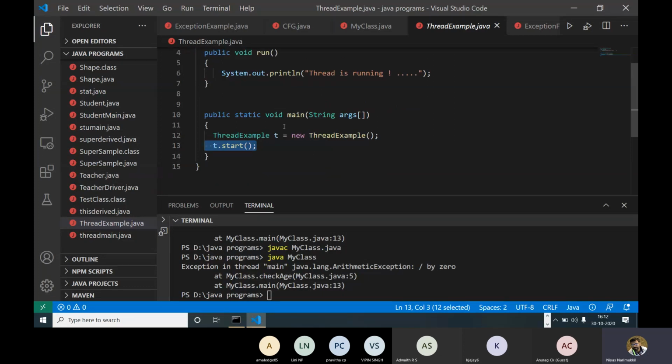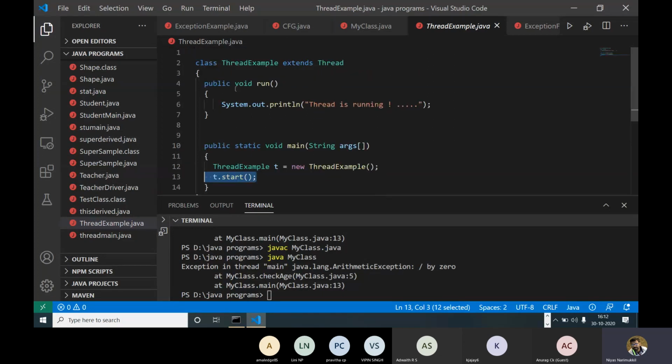Another one is through implements Runnable. Then we need to complete this run method. Same thing, right? Then we can create the object. Same method, different way. One is through an interface and the other through inheritance. So it is very easy to create and run a thread.